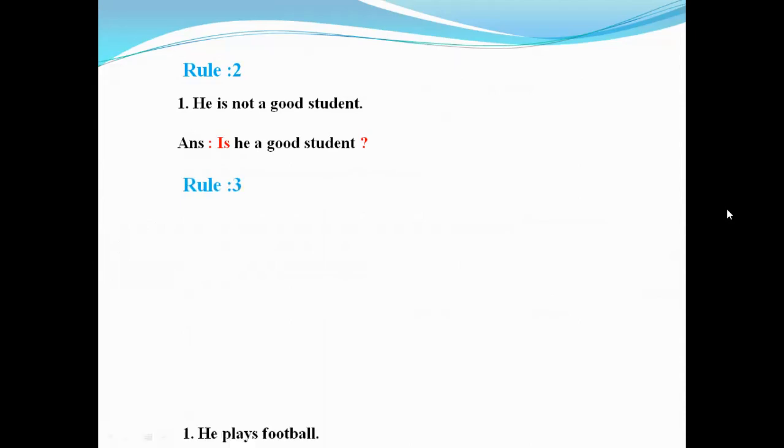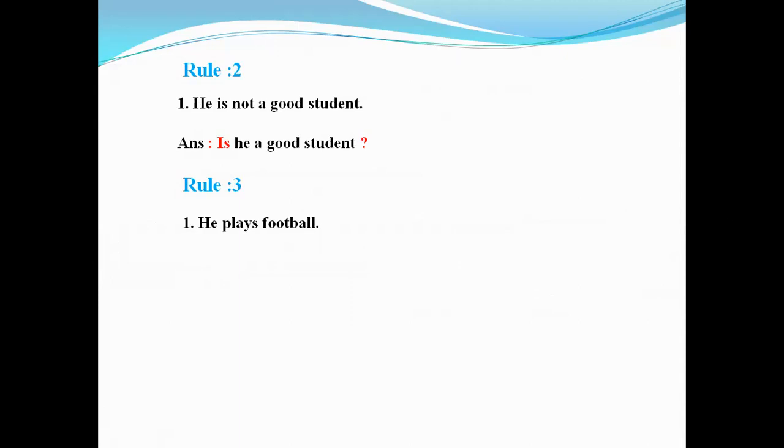Rule 3. He plays football. Here plays is the main verb or principal verb. So you must use do or does because the sentence is present indefinite tense. If you find s after verb, you must use does.